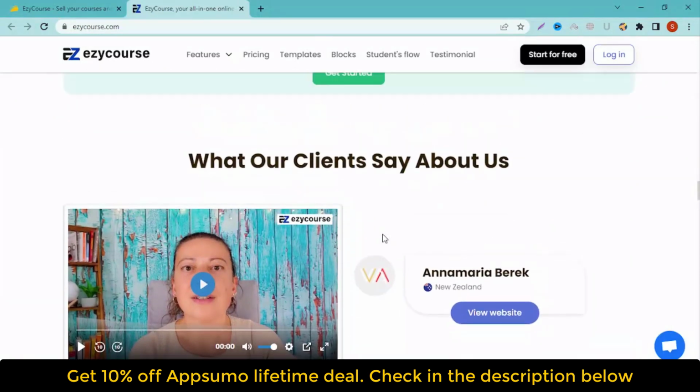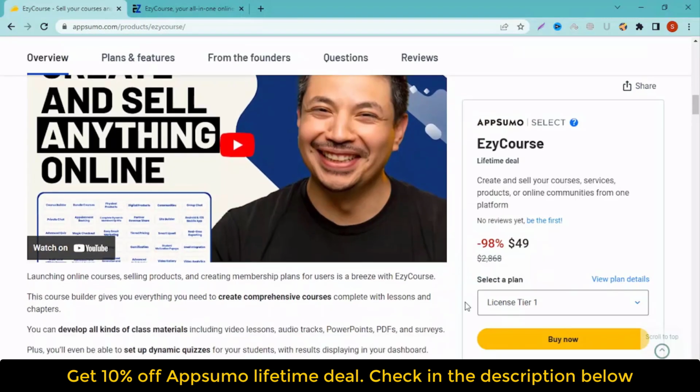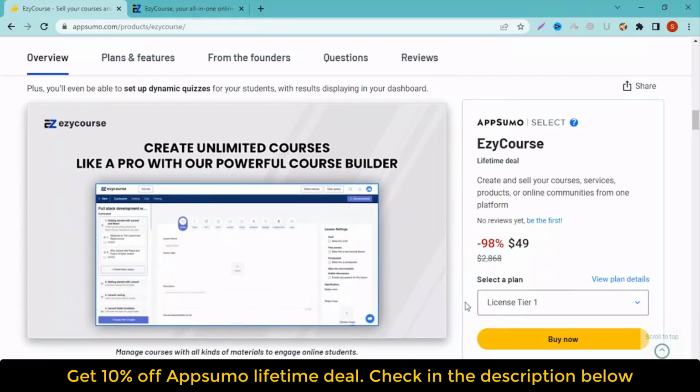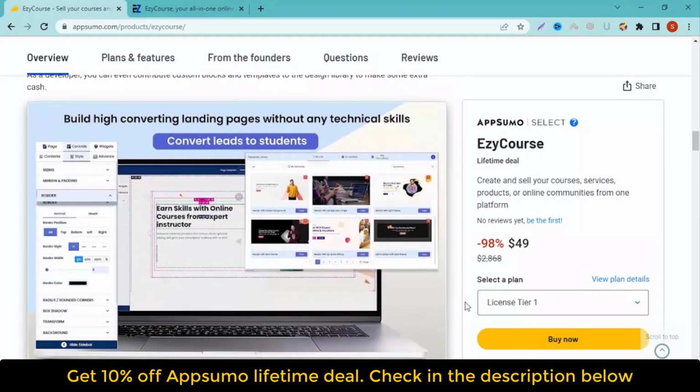You can develop all kinds of class materials including video lessons, audio tracks, PowerPoints, PDFs, and surveys. Plus, you'll even be able to set up dynamic quizzes for your students, with results displaying in your dashboard.